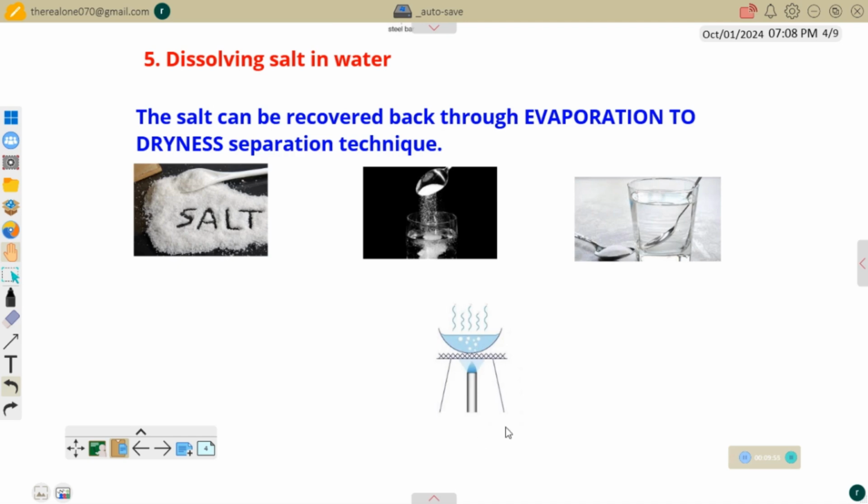Now, here, this is the setup for evaporation to dryness. We add continuous heat to the solution so that we sacrifice our solvent, which is the water. The water will be gone forever, then we recover our salt back. So you can see that this is a physical change. This is another example of physical change. We have many other ones. We talk about that in subsequent videos. So we shall be moving to chemical change next.